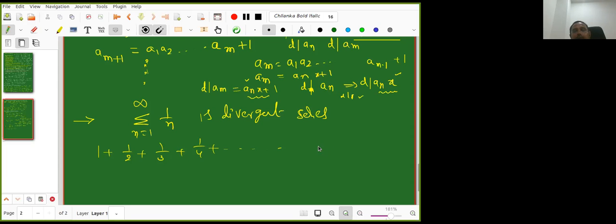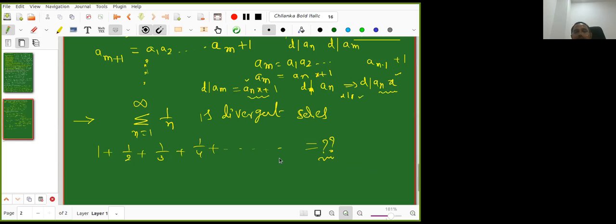So is it possible to add an infinite sum? No, I think in general it is difficult, because there are infinite numbers. You start adding 1 plus 1 by 2 and so on, but our life is limited. We'll live at most 100 years, right? You get married, you get children, and all those things are happening, but you cannot stop. Other numbers keep coming and you keep adding. You are not doing any job. Suppose you have money, but you never complete it. So that's why in mathematics, without actually adding, it is possible to find whether the sum is a finite quantity or not.